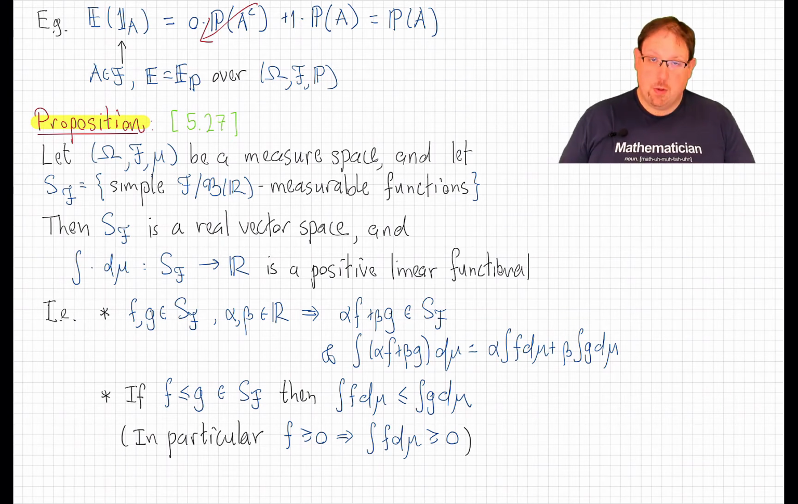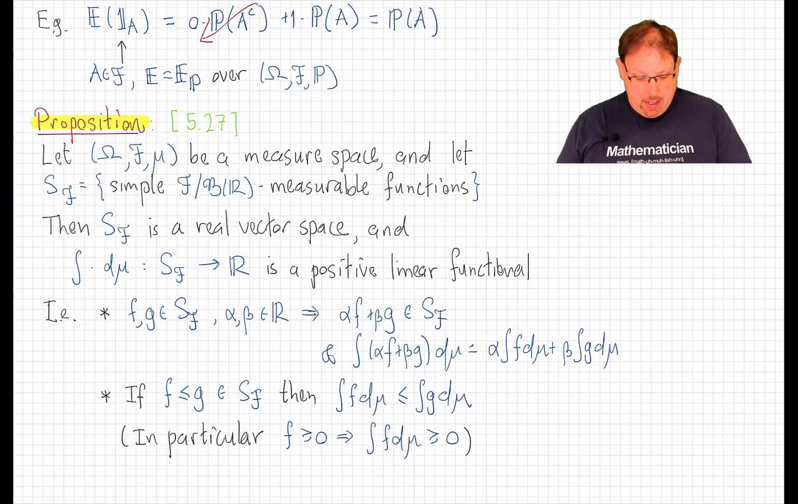And let's enumerate some of those properties right now. In a general measure space, let's denote the set S sub f, for f the sigma field, to be the set of simple measurable functions defined on that sigma field, taking values in the reals, measurable with respect to the Borel sigma field in the range as usual. Then this collection of simple functions is in fact a real vector space.